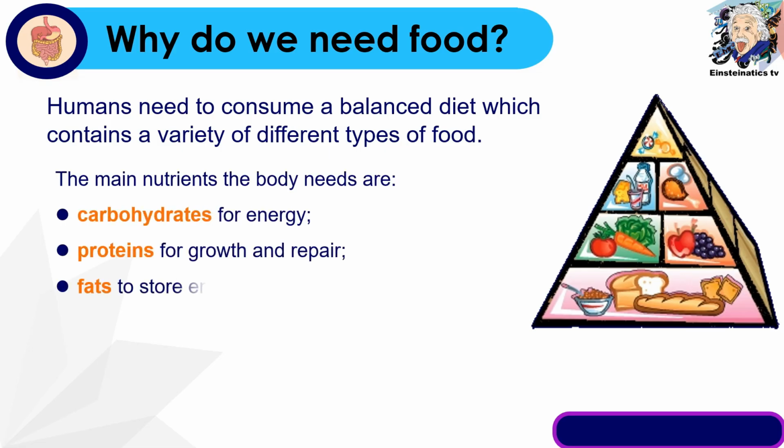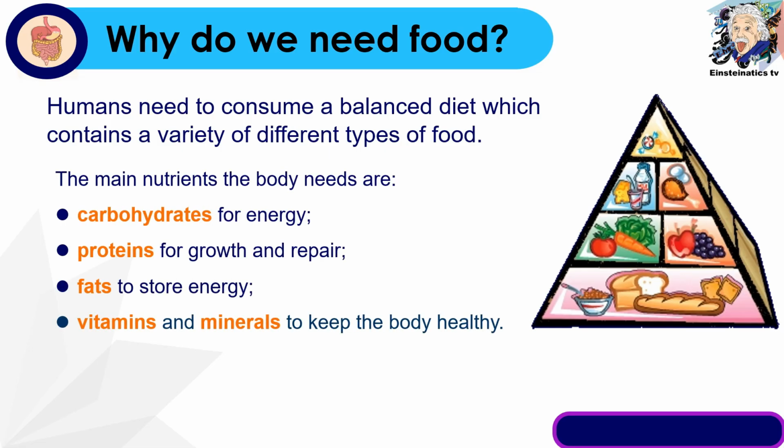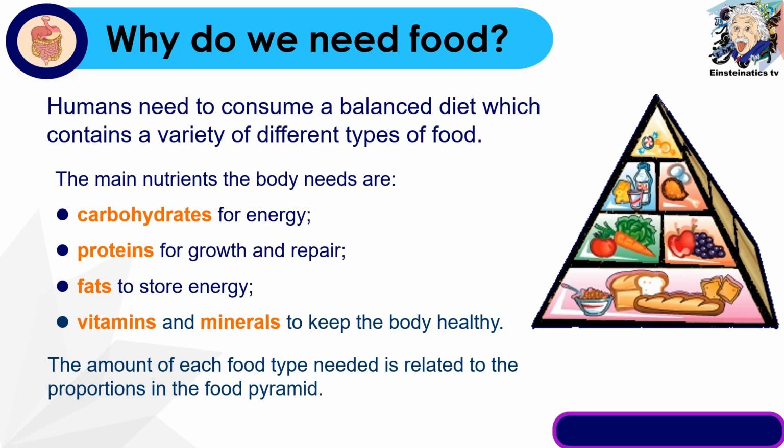Yung una, as we all know, from your previous topics, from the food that we eat, we can gain carbohydrates, which is used for energy. Yung proteins naman, ginagamit ng ating katawan for growth and repair. Yung fats to store energy. And yung vitamins and minerals to keep the body healthy. Now, the amount of each food type needed is related to the proportions shown on the food pyramid.